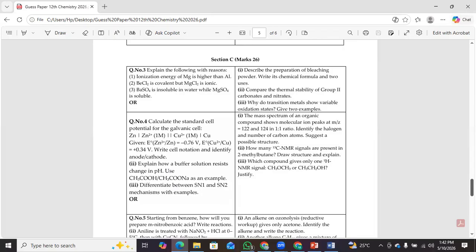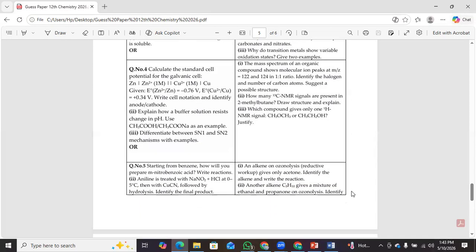Explain the following with reasons. Ionization energy of Mg is higher than aluminum. BeCl2 is covalent, but MgCl2 is ionic. BaSO4 is insoluble in water, while MgSO4 is soluble. Optional question is, describe the preparation of bleaching powder, write its chemical formula and two uses. Compare the thermal stability of group 2 carbonates and nitrates. Why do transition metals show variable oxidation states? Give two examples. Question number 4 is, calculate the standard cell potential for the galvanic cell.